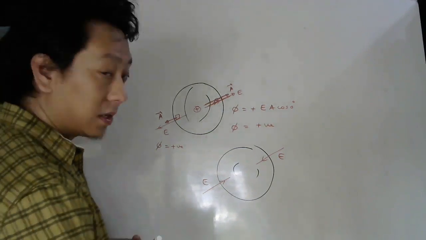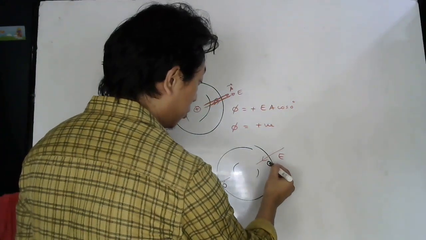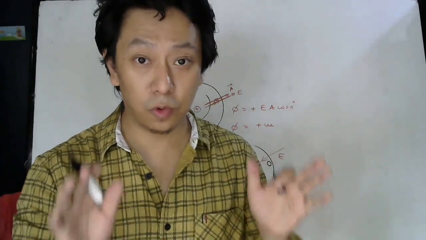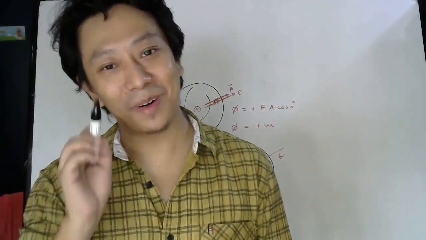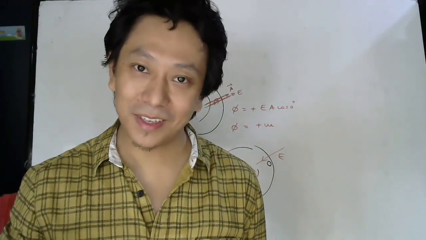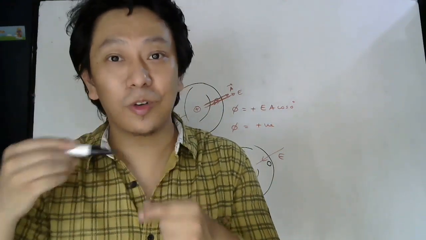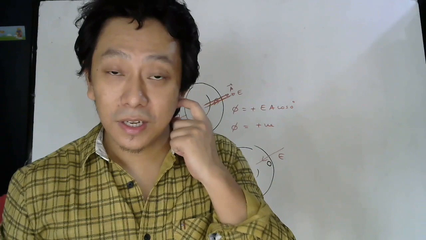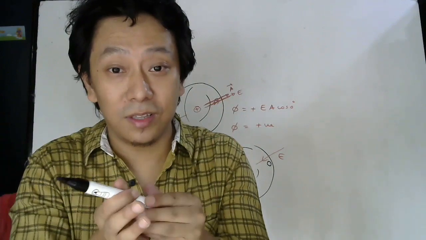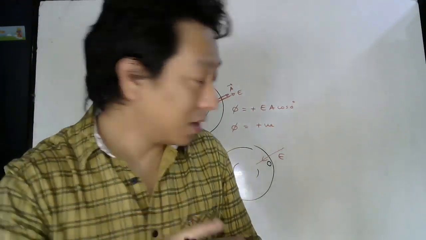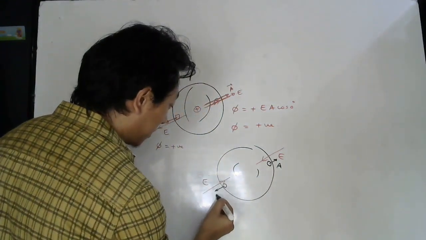So if it is coming in, consider some area vector here and here. And how do you draw the area vector? I told you. For a closed surface, there is no confusion. Area vector is perpendicular to the surface. For a plane surface, whether closed or not, it is perpendicular to the surface you have chosen. However, if it is a plane surface, then it can be either here or here. But if it is closed, then we take it outward. So area vector here will be outward like this, and area vector here will be outward.